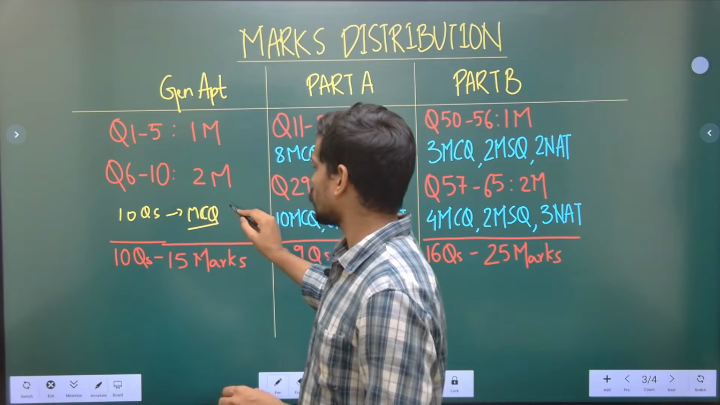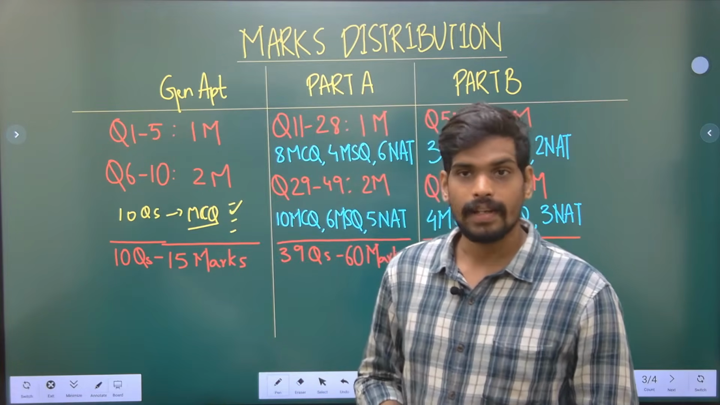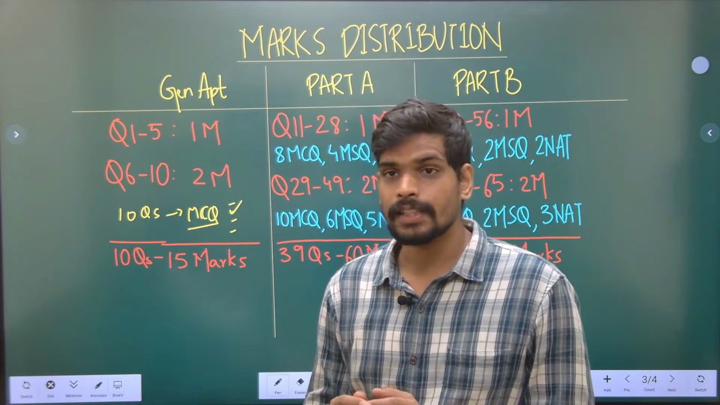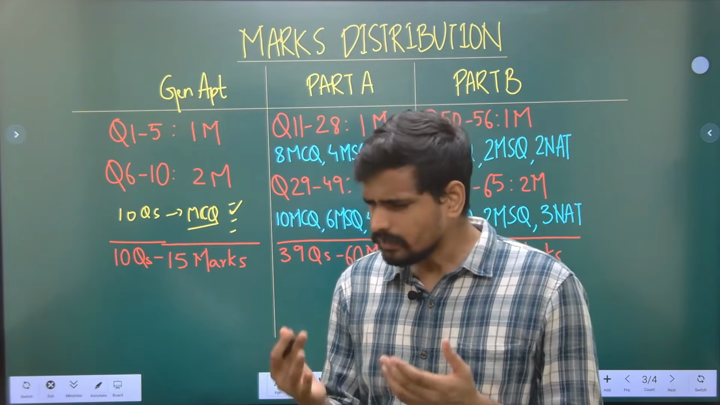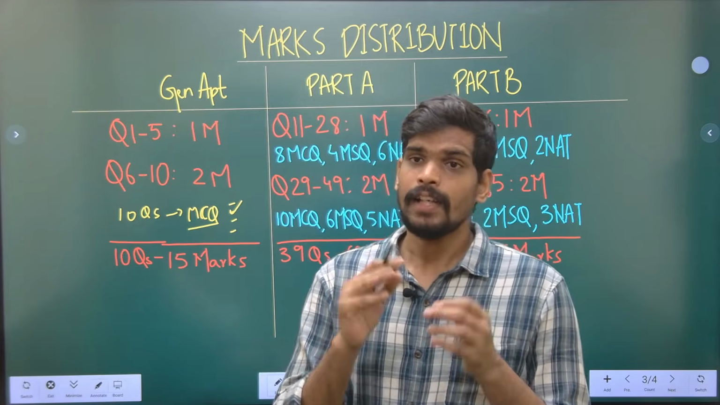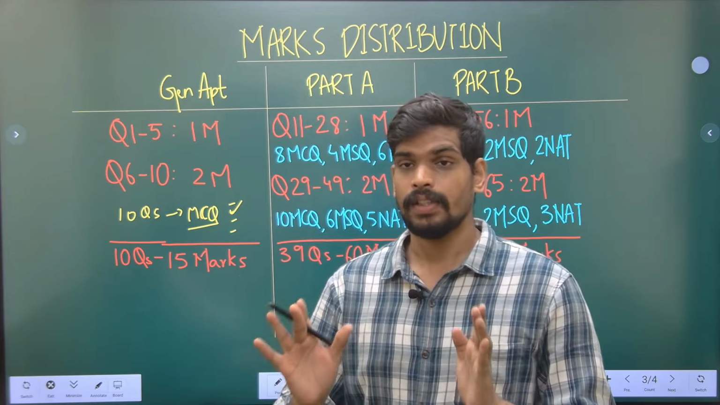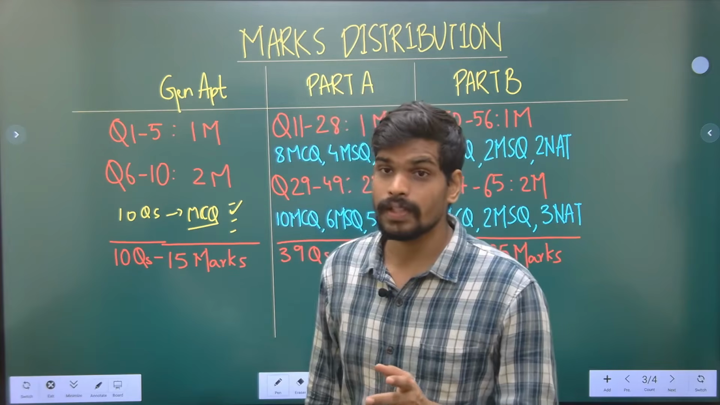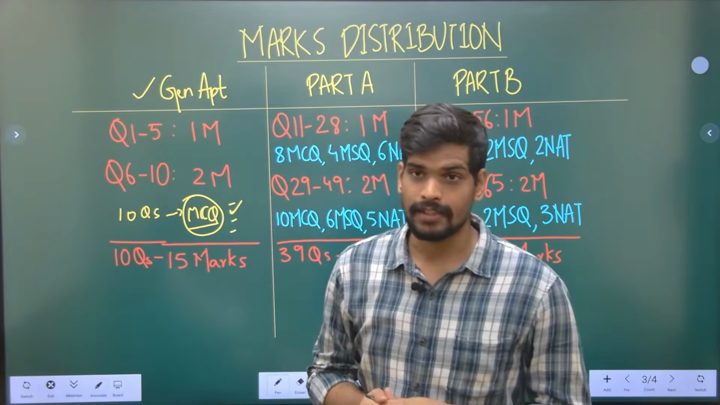MCQ questions, so you will have 4 options A, B, C, D, of which 1 option will be correct. All the 10 were multiple choice questions in last year's paper, but that doesn't mean you will not get a numerical part or NAT type questions here. As per the official brochure, you can get any type of question in any section. The number is not fixed, but at least in the last 2 years, only multiple choice questions have been asked in the general aptitude part.